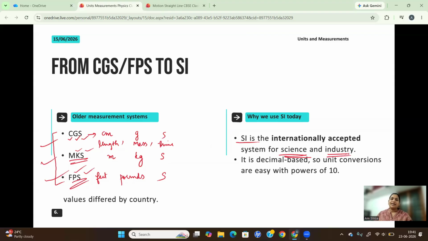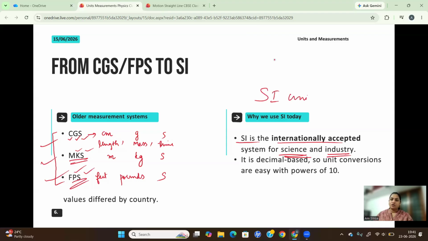So that anywhere in the world you are doing an experiment, it is represented in the same system of units. So you will get unity, and you won't get confused with the results. So that's why you are using the international system of units, that is the SI units.